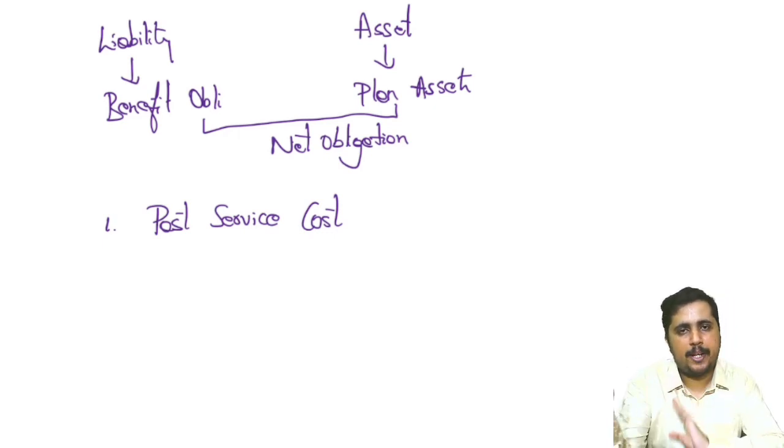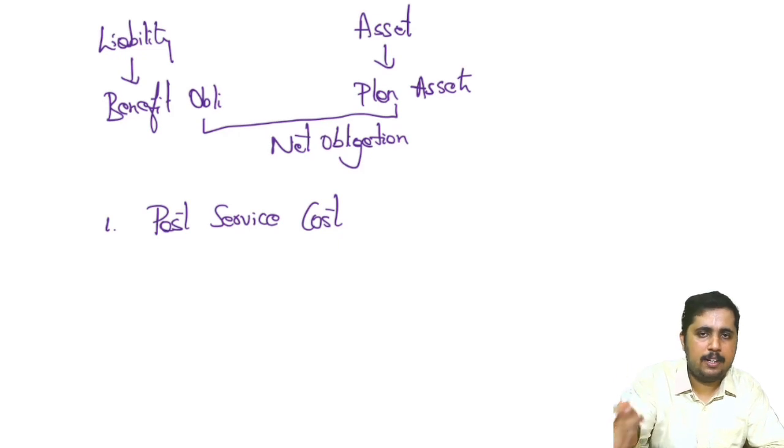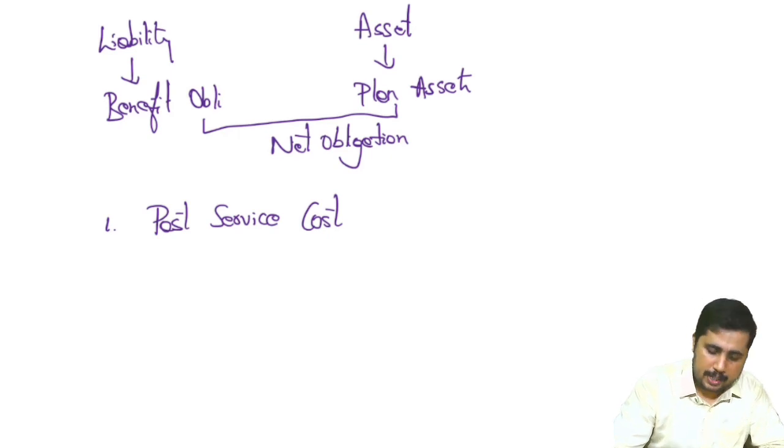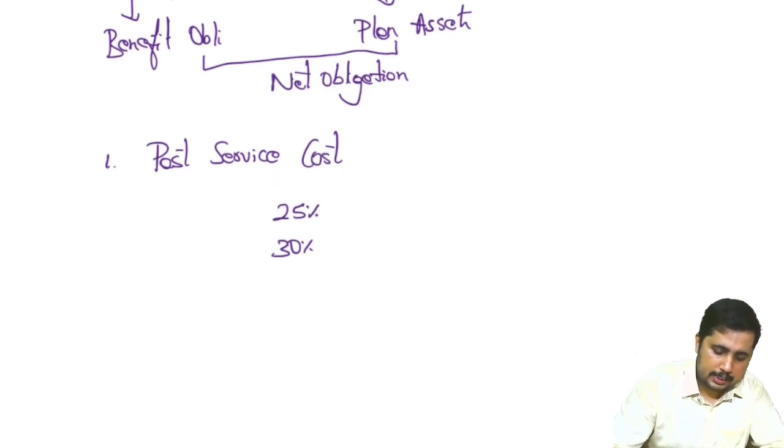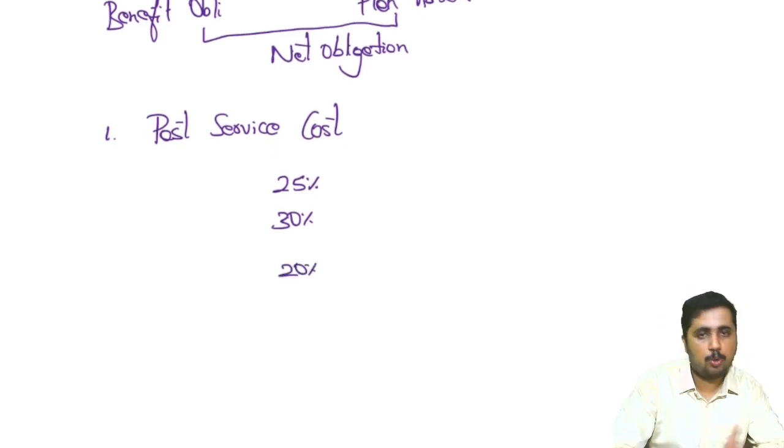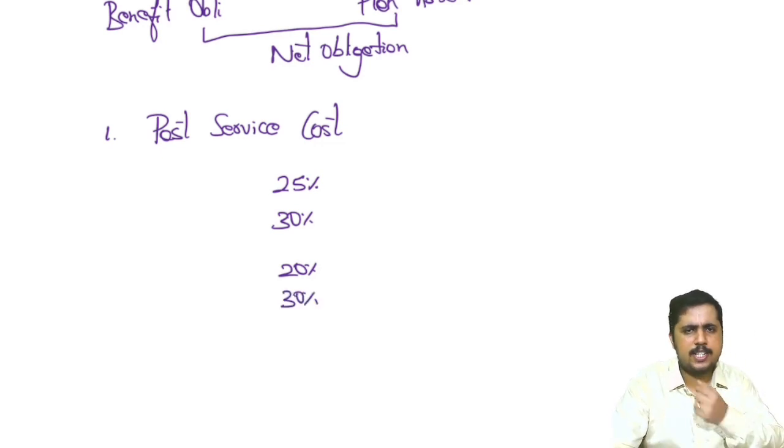Suppose during the period of this defined benefit plan, my employer makes any change in the terms. In the example which I gave you, I told you that 25% of the last drawn salary will be paid. Let's assume that our employer wants to give more benefits, so he says, no, I will pay you 30% of the last drawn salary. Not 25, but we will revise it to 30. Or else the increment we assumed was 20% throughout the period, but instead of 20%, he wants to make it 30%.